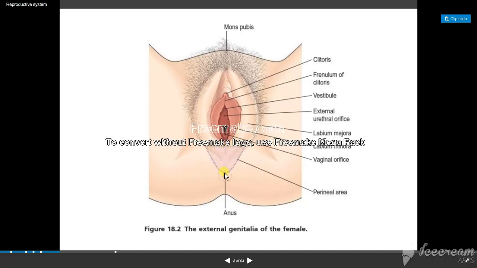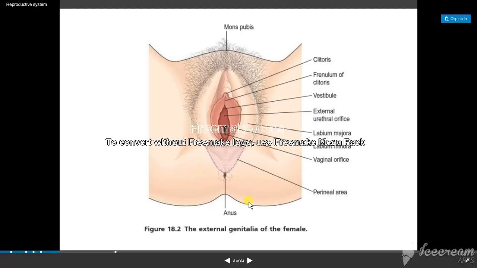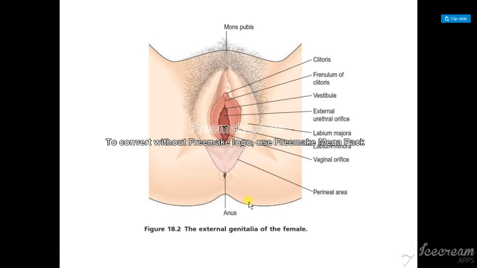We'll see clearly what the labia majora and labia minora are, and what their blood supply is. Again, you all know the external parts, but you don't know the names. The hair-like structure is called the mons pubis.